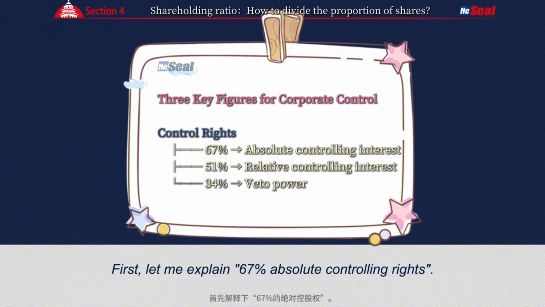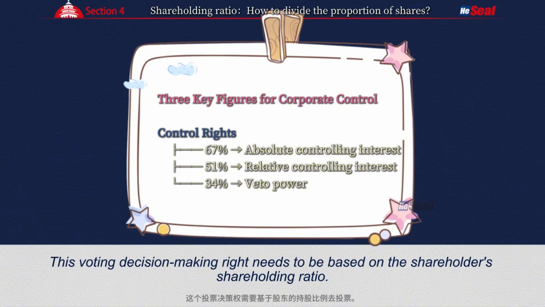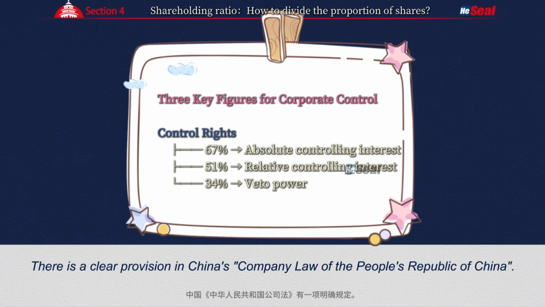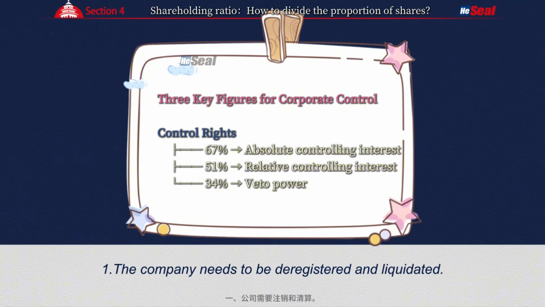First, let me explain 67% absolute controlling rights. When we talked about shareholder rights earlier, we mentioned that there is a voting decision-making right among the shareholders' participation rights. This voting decision-making right needs to be based on the shareholders' shareholding ratio. There is a clear provision in the Company Law of the People's Republic of China. When a company makes the following important decisions, it must be approved by more than 2/3 of the voting rate of the company. 1. The company needs to be deregistered and liquidated.